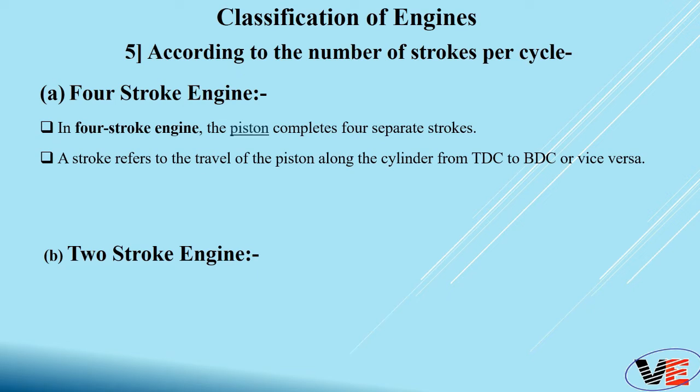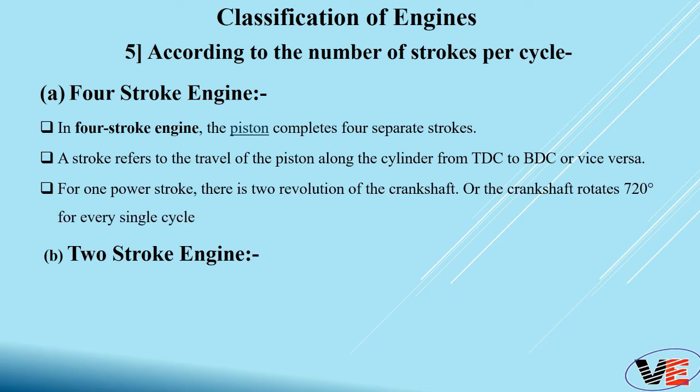That means suction stroke, it will travel from BDC to TDC. Then your compression stroke again from BDC to TDC. In this way I am taking the strokes. So in a 4-stroke engine, the piston completes 4 separate strokes. A 4-stroke engine takes 2 complete revolutions of the crankshaft for generation of one power stroke. Or we can say the crankshaft rotates 720 degrees for every single complete cycle. So that's it for 4-stroke.